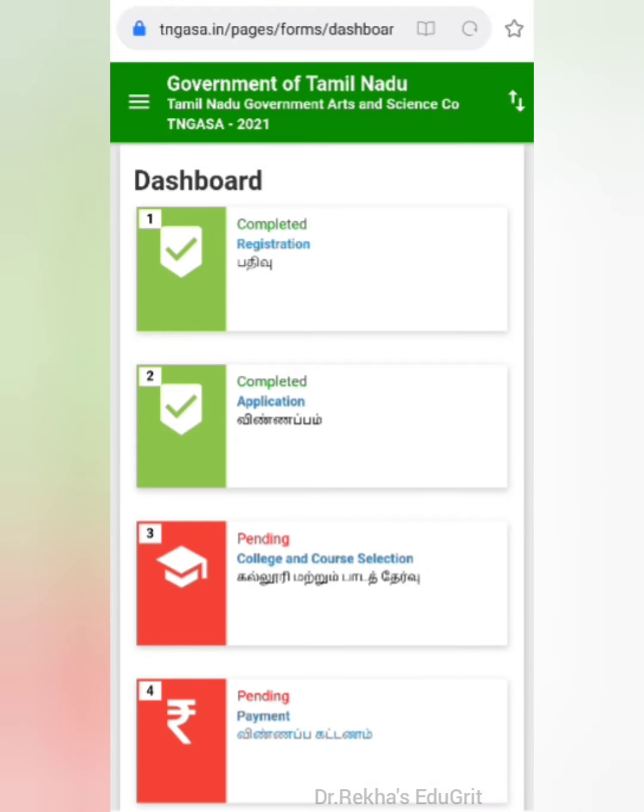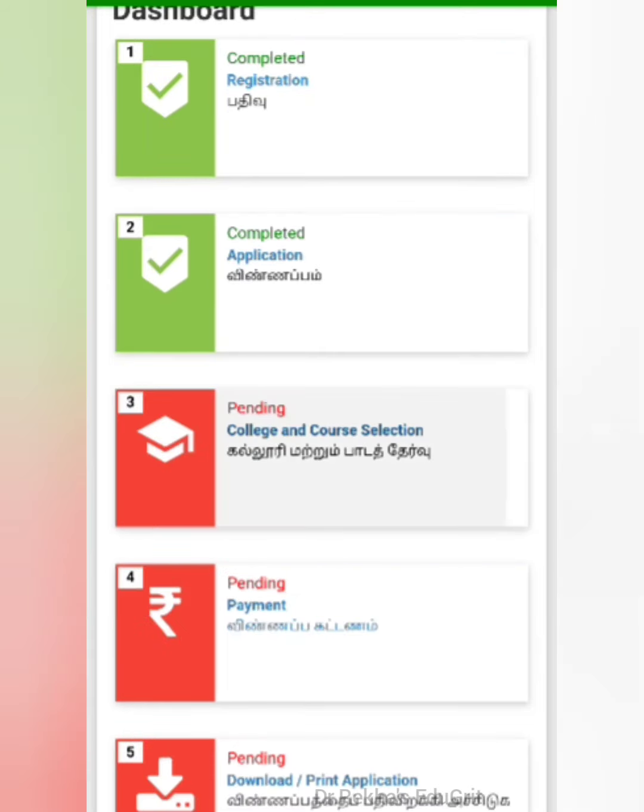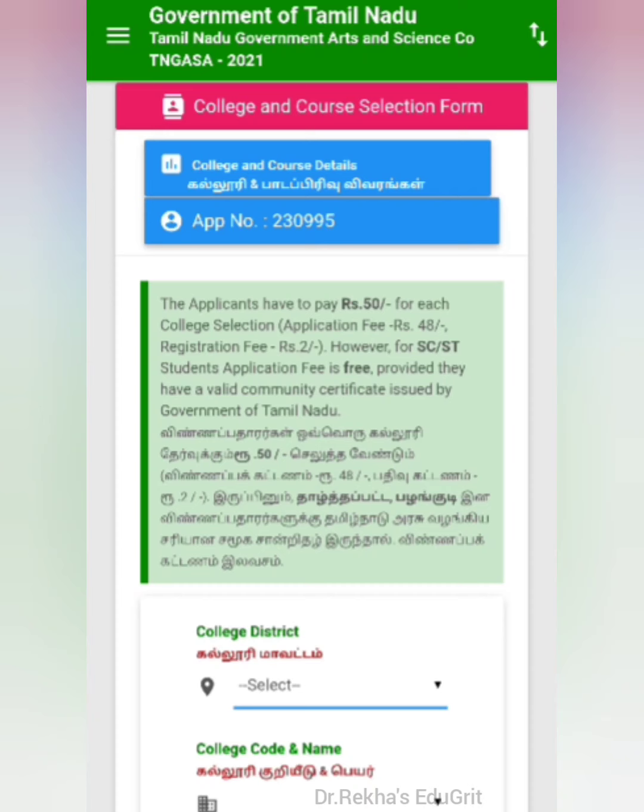The third process is selecting the colleges and courses. You can select one or more colleges, but for each college you have to pay a registration fee and an application fee. For SC and ST students, the application fee is free, but they have to pay a registration fee of ₹2.